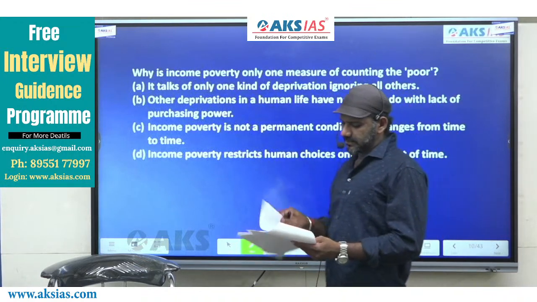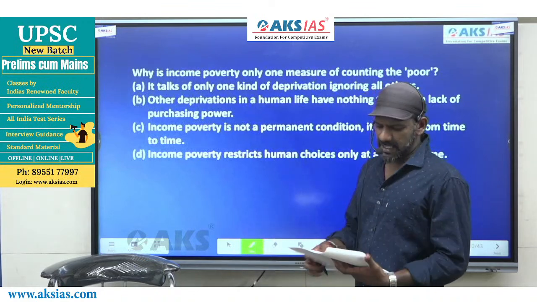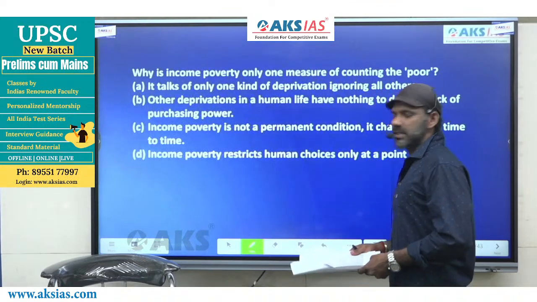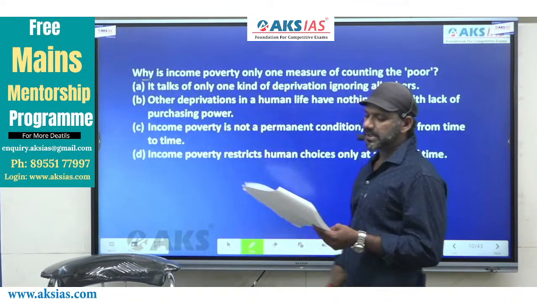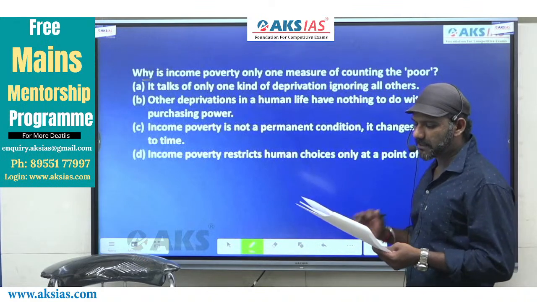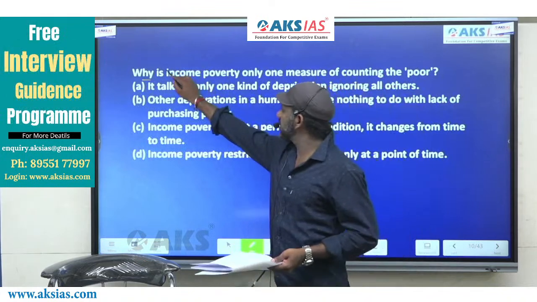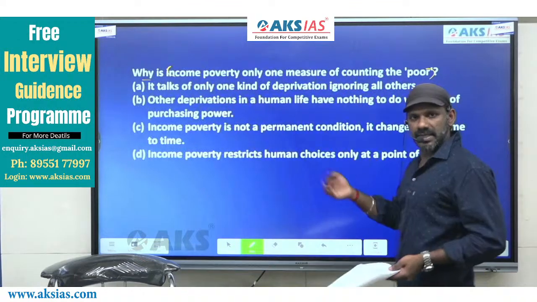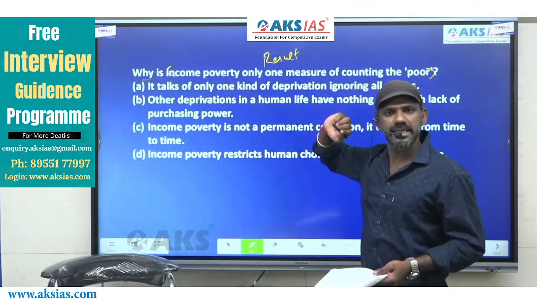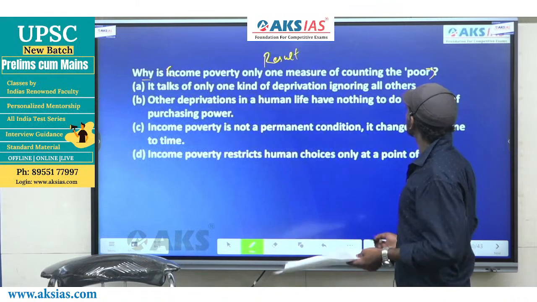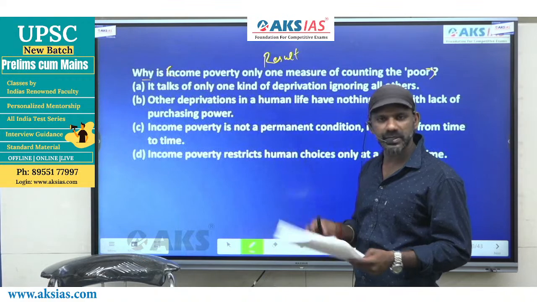I'll read the question. This question 2 starts with why. No change in the type, no change in the way of approach as well. Why is income poverty only one measure of counting the poor? This is a statement given in the question. As I have already told you, this is the result as per the question. So why is income poverty only one measure of counting the poor is what we have to find out.